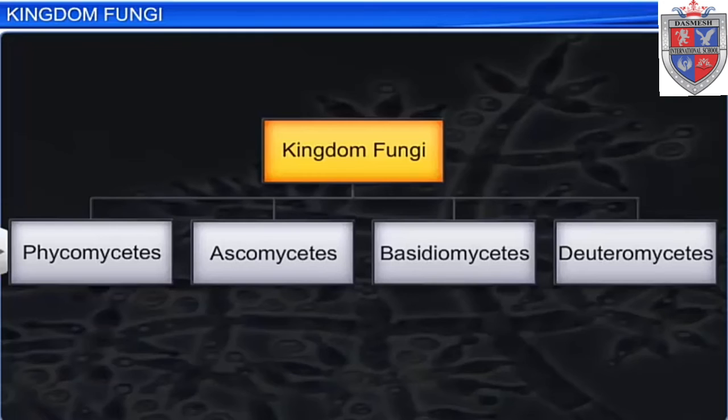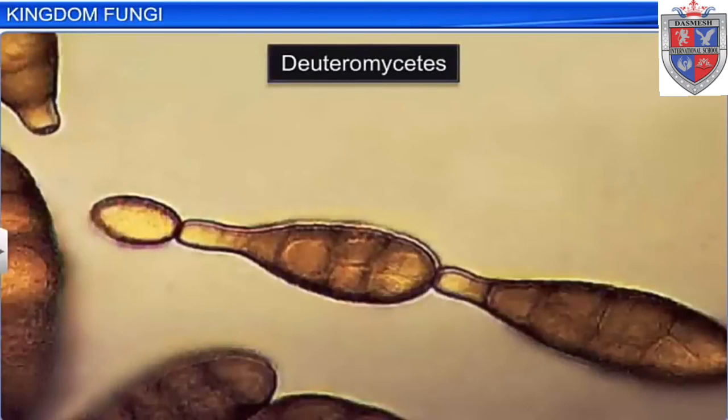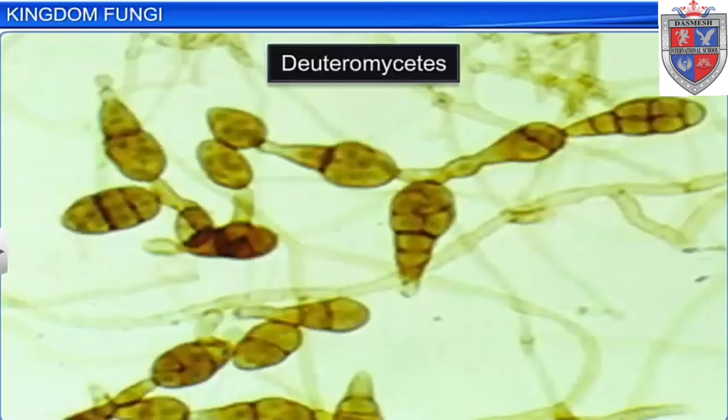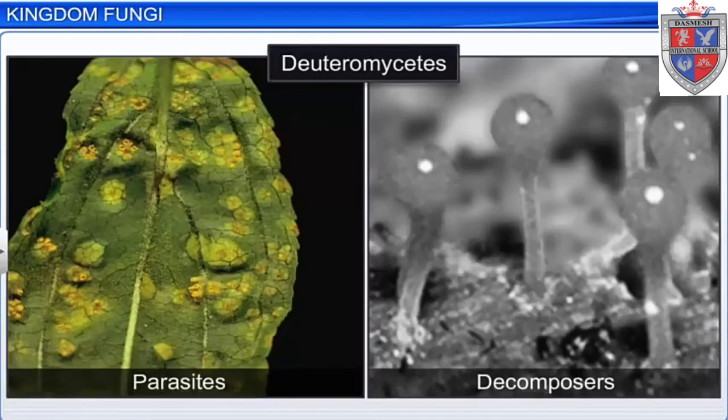The last class of fungi, Deuteromycetes, is known as imperfect fungi because we do not know enough about their life cycles. Only their asexual or vegetative phases are known. Deuteromycetes reproduce only through asexual spores known as conidia. They too have a septate and branched mycelium. They are saprophytes or parasites, while a large number of them are decomposers, which help in mineral cycling.